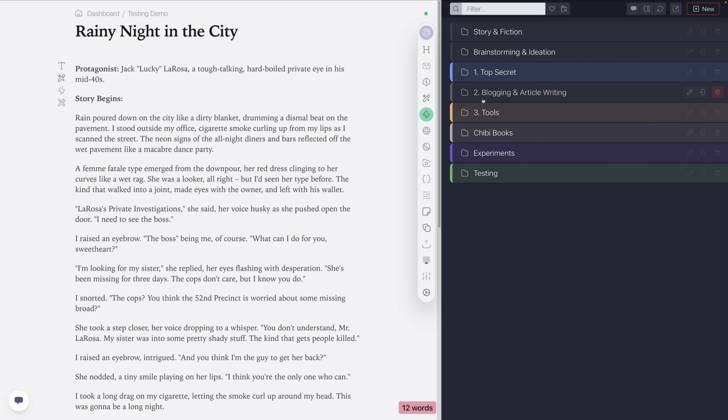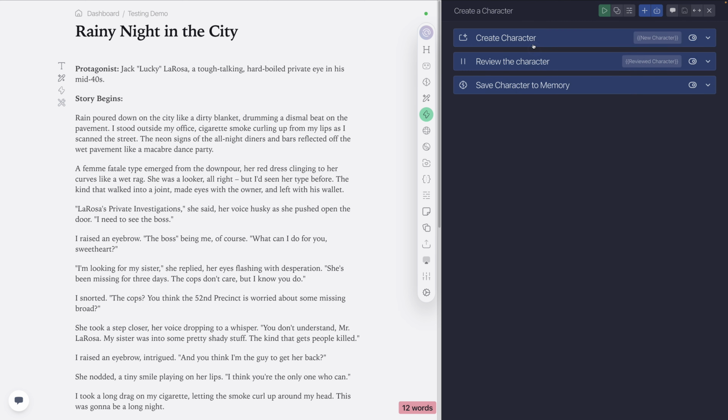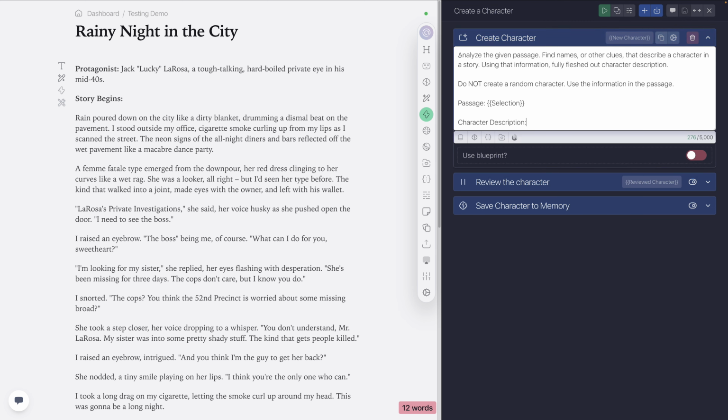And what happened here? I have this story and fiction section here. This is something that I created. This is something that you can create for yourself. In the future, we are going to have presets, and these may become presets. Create a character here. Essentially what it does is it analyzes a given passage. You saw that when I did the character thing, I selected this first, right? I selected that and then I ran this action. And it analyzed the passage, it found anything in there that might describe a character. In this case, this purely describes a character, so it's pretty easy.